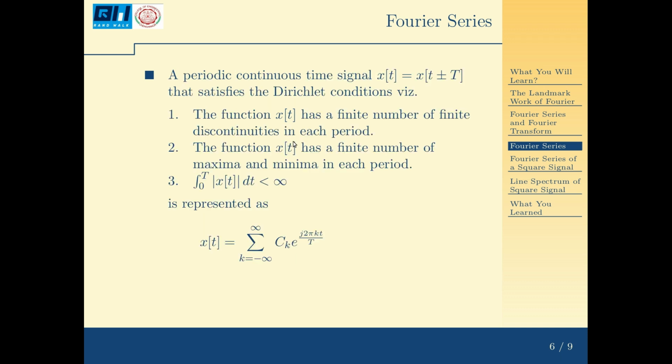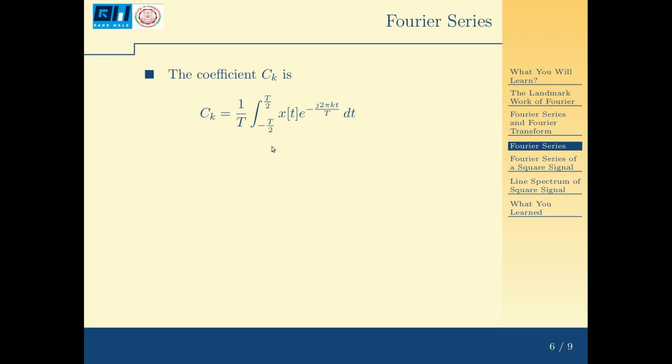So these are the two principal equations: x(t) equals the sum from k equals minus infinity to infinity of c_k e raised to j 2 pi kt by T, where 1 by T is the frequency of your signal, or the fundamental frequency of the signal. Every k contributes to a harmonic. And c_k is 1 by T, integral from minus T by 2 to T by 2, of x(t) e raised to minus j 2 pi kt by T dt. Note that I use a conjugate kernel here.